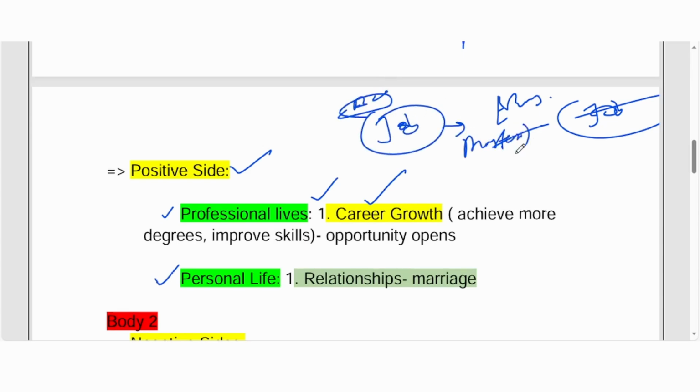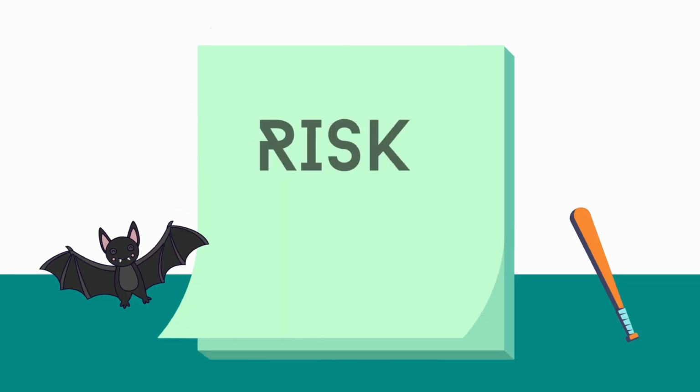So a lot of people take admission in a master's while also doing the job. It's a risk, because if you are doing a job and a master's together, there is a probability you might lose your job because of your performance. You might not get a good result in your master's. That can happen. It's a risk ultimately.